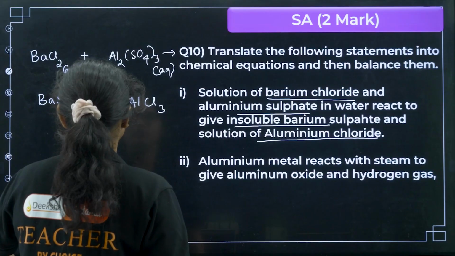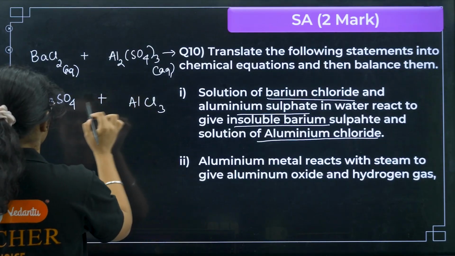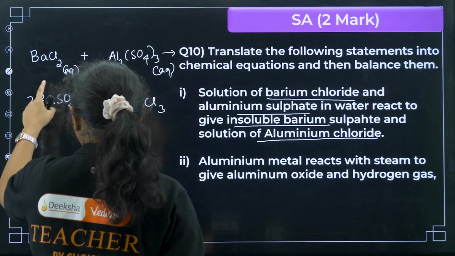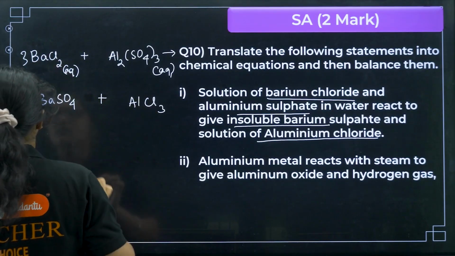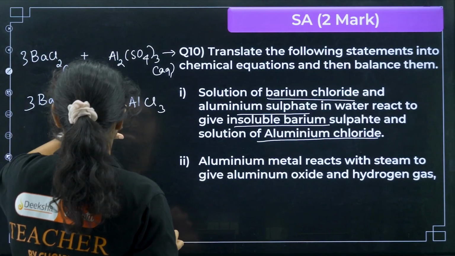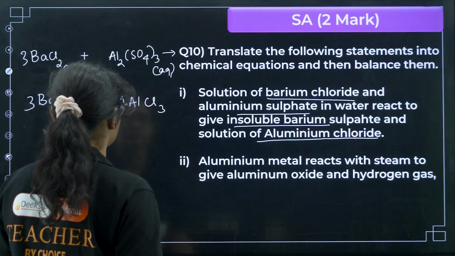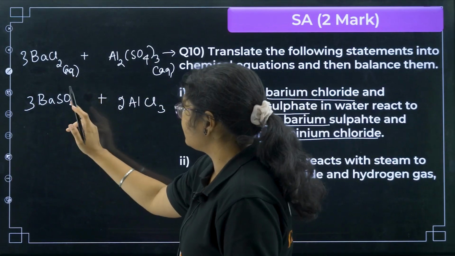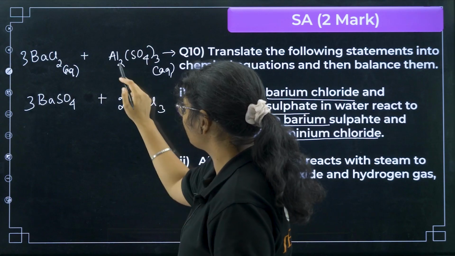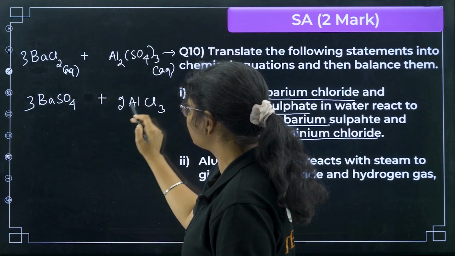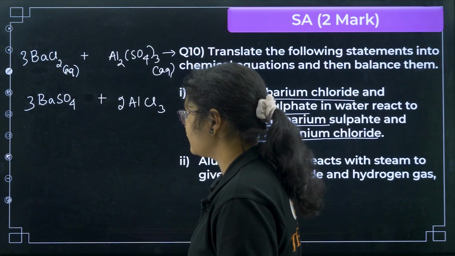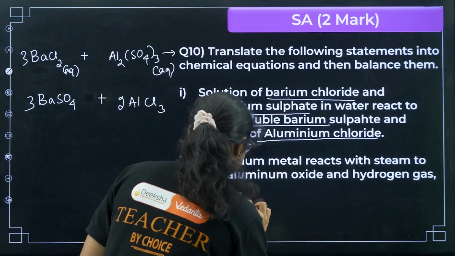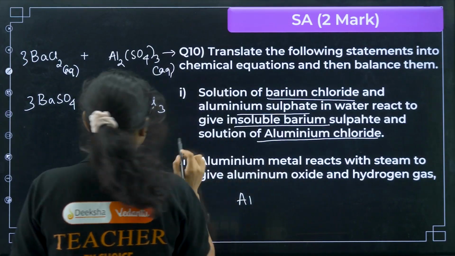Now if I want to balance them, I can balance it like this: 3 barium sulfate, so I'll get 3 barium here. Next I have 6 chlorine, so I can make it 2 aluminium chloride. Now you can see whether all the elements are balanced or not: 3 barium, 6 chlorine, 2 aluminium, 3 sulfate and 3 sulfate. So that is done. Now the second one: aluminium reacts with steam. You need to write the phase also.